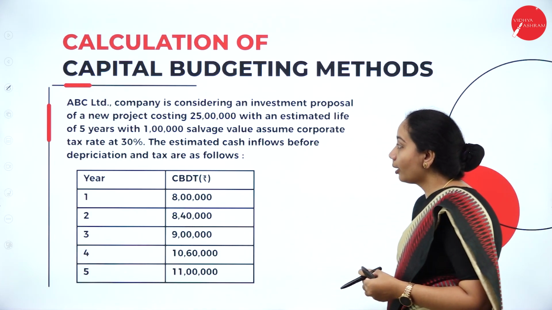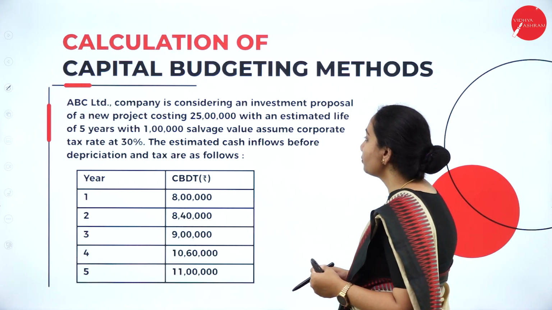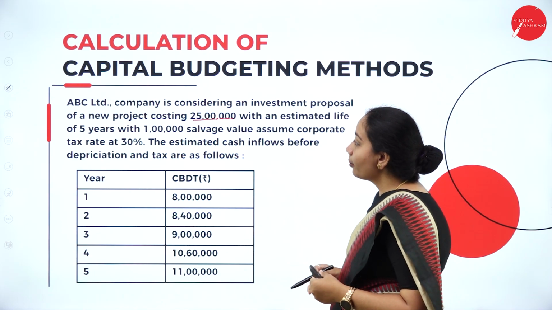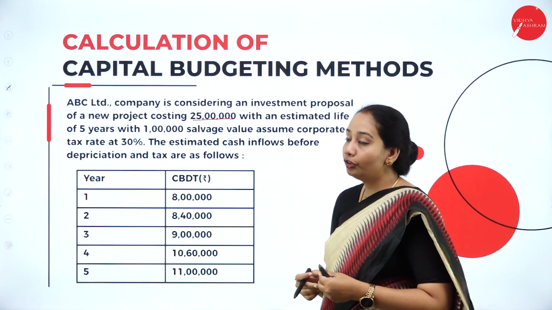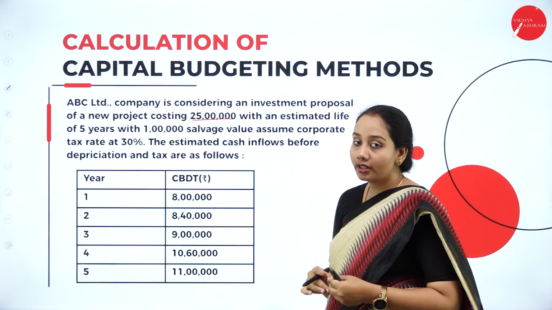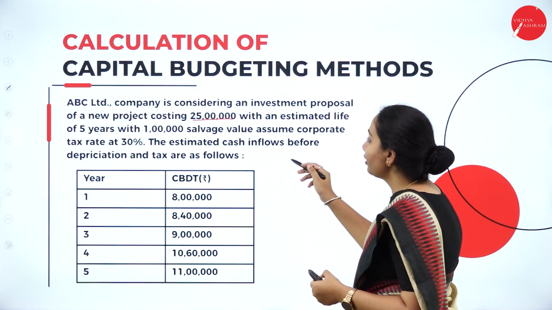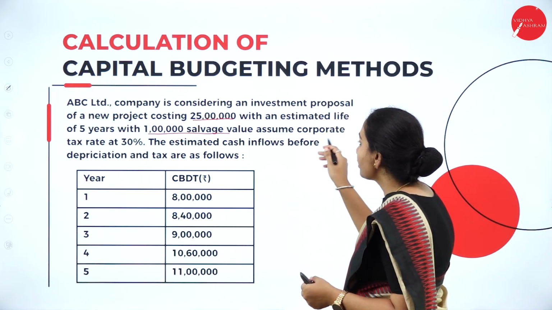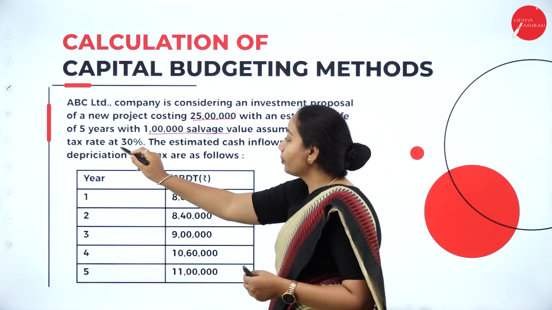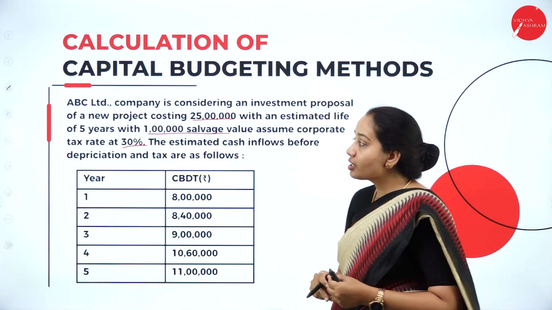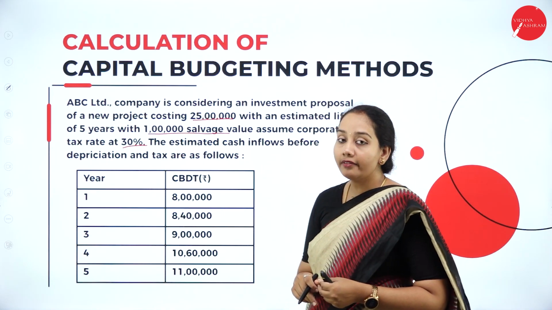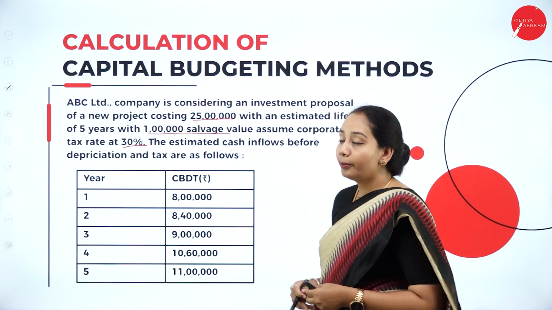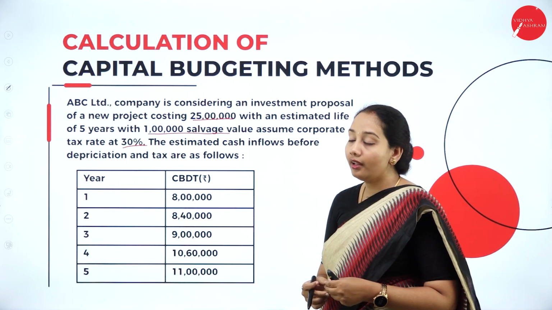ABC Limited Company is considering an investment proposal of a new project costing rupees 25 lakhs. So ABC company wants to invest in a new project and the cost of the project is 25 lakhs, with an estimated life of 5 years with 1 lakh salvage value. Then assume the corporate tax rate is 30%. So the project life is 5 years and the salvage value, that is the scrap value, is 1 lakh. The corporate tax rate that they are going to pay is 30%.